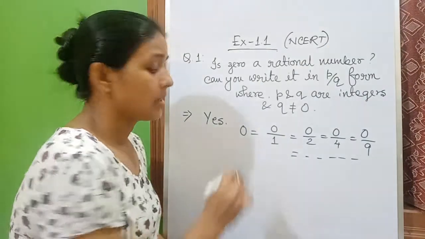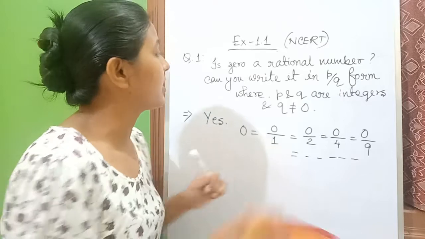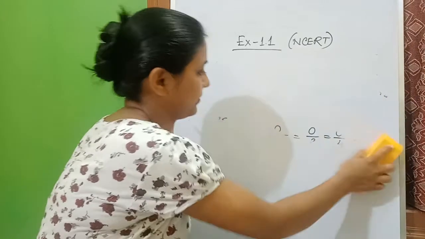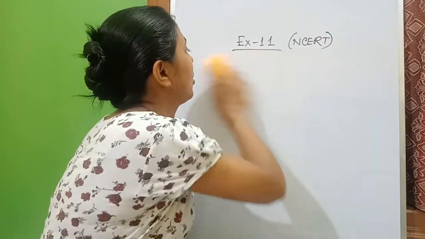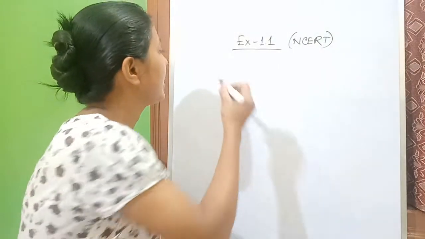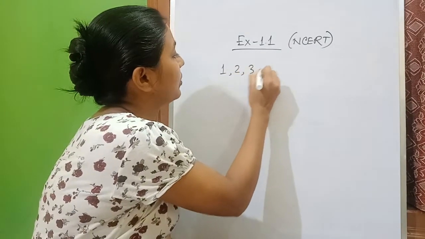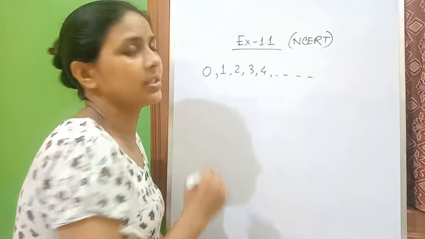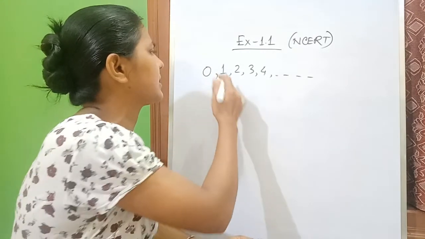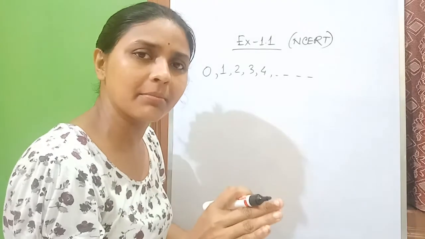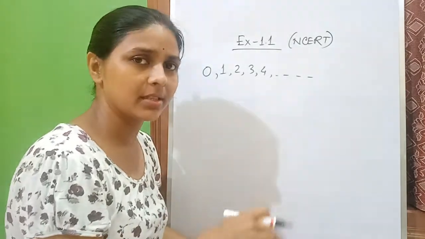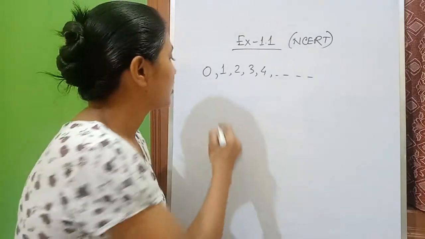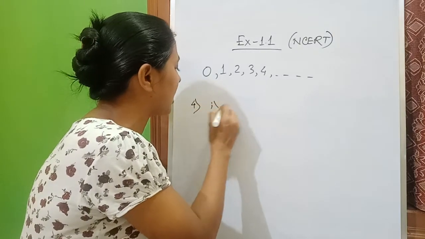True. Because in the first half of today's session, we have done it. When we wrote all the categories of numbers, natural numbers are 1, 2, 3, 4, and so on. So this is natural numbers and this is the collection of whole numbers. It is quite obvious that 1, 2, 3, 4 are natural numbers as well as whole numbers. So every natural number is a whole number. That is true. So question number 4, number 1 answer is true.